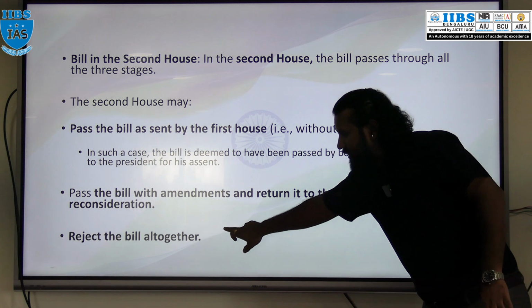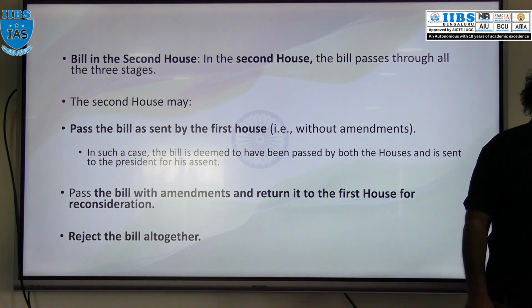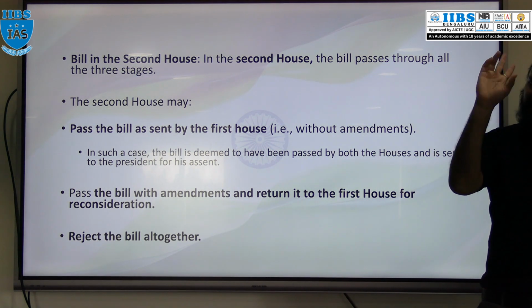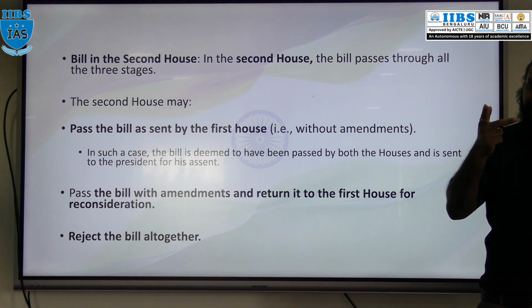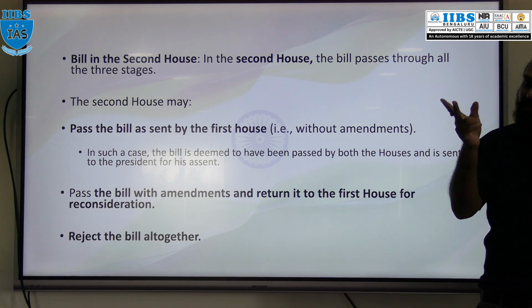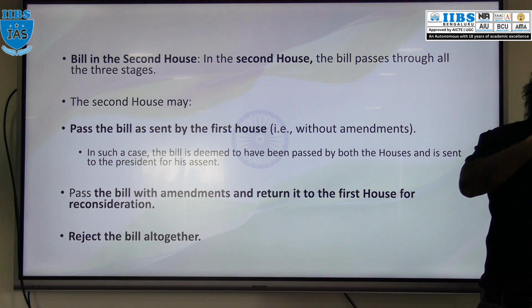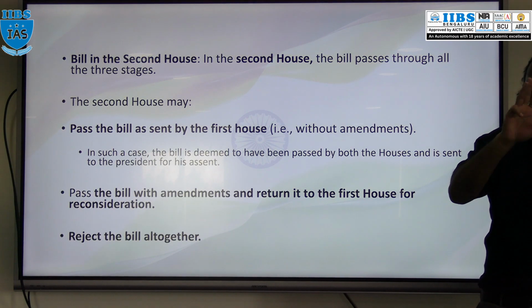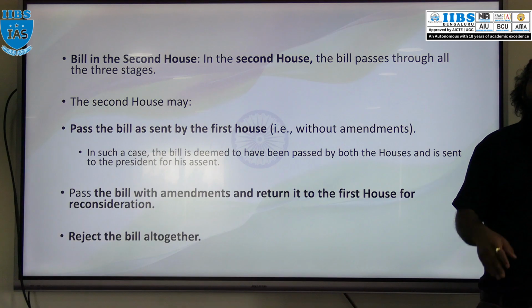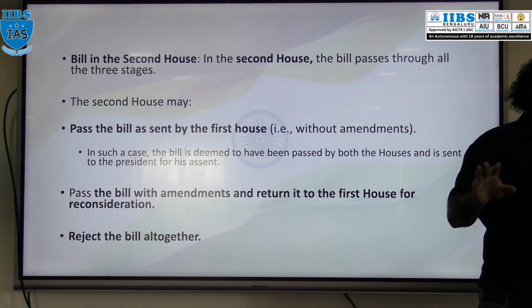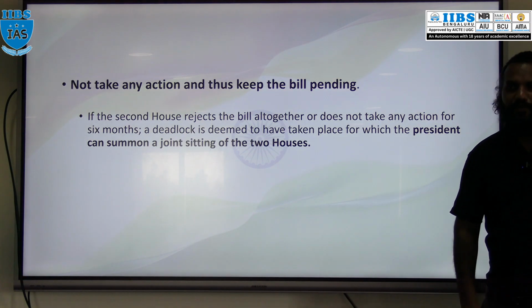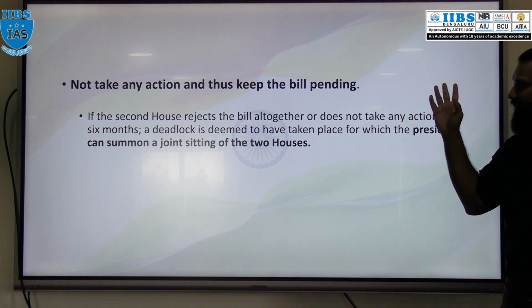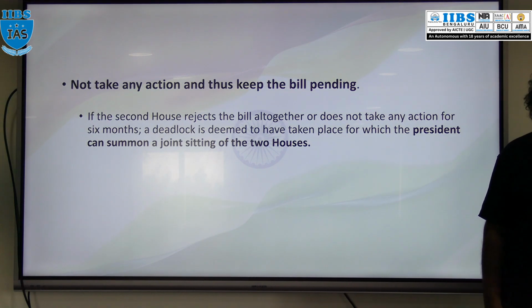Third, what can the second house do? Reject the bill. First, pass the bill without any amendment. Second, pass the bill with amendment and resend that bill for reconsideration. Third, reject the bill. Fourth, what is that option? Don't take any action on that bill, thus keeping the bill pending.